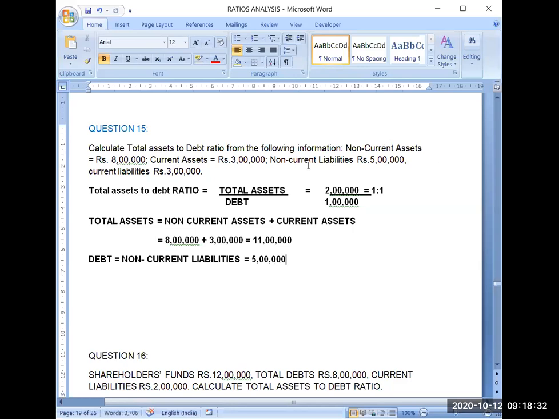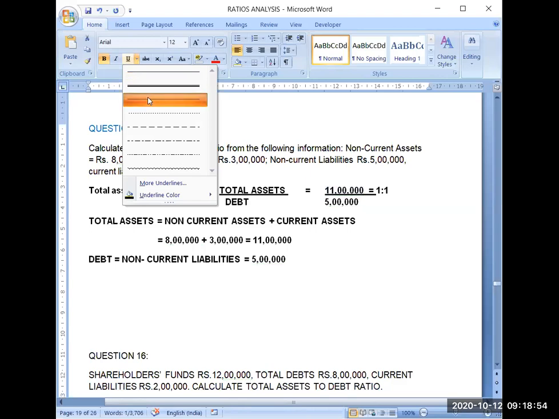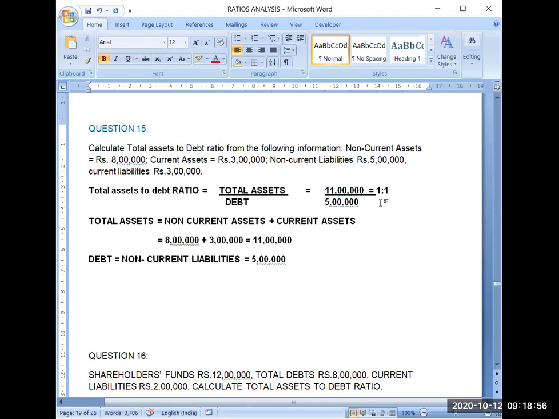Now I can calculate the total assets to debt ratio. Here my total assets are 11 lakh and my debt is 5 lakh. So 11 lakh divided by 5 lakh is 2.2.